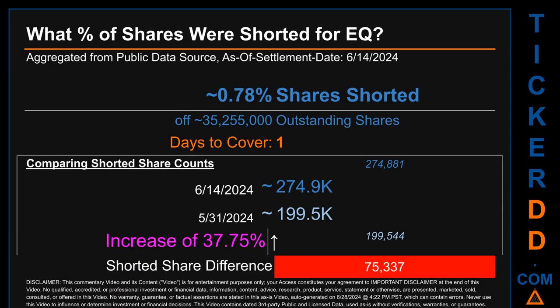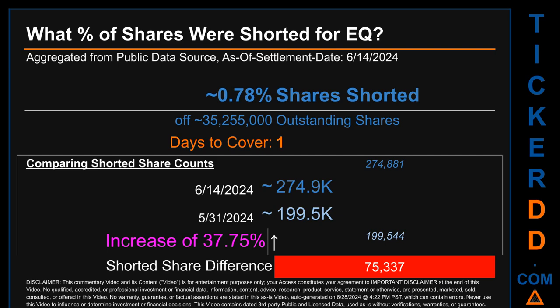What percentage of shares were shorted for EQ, for the 2-week period, ending on settlement date, June 14, 2024? About 274.9 thousand shares of EQ were shorted out of a total of approximately 35.3 million outstanding shares. Therefore, for EQ, based on as is, discovered, public data when this video was generated, the ticker has a short interest of roughly 0.78%, which I got by taking the number of shorted shares and dividing it by the number of outstanding shares to get the percentage value. Days to cover is 1.